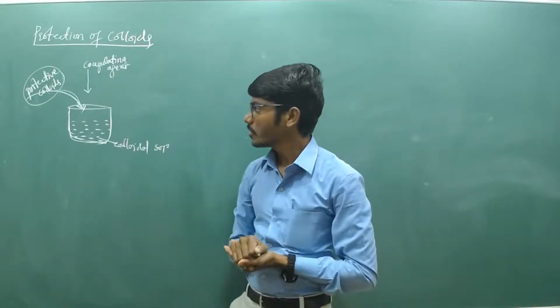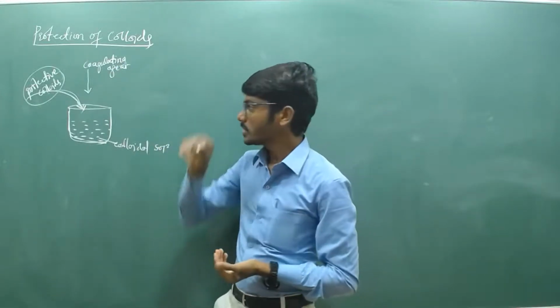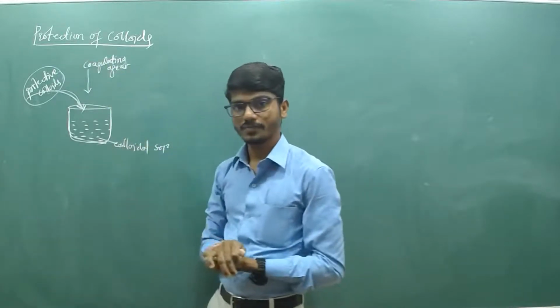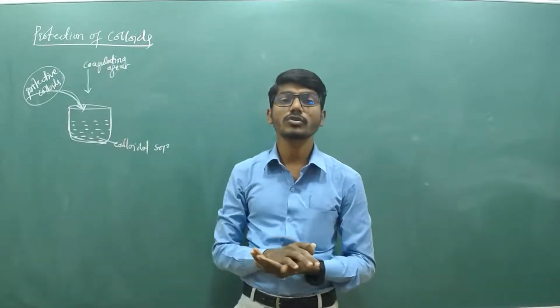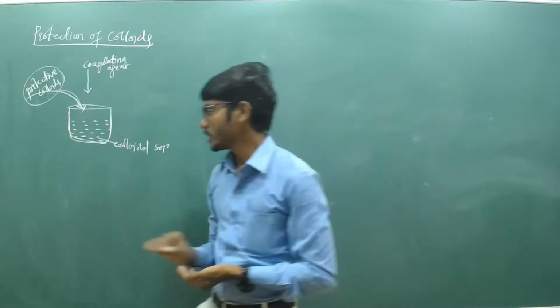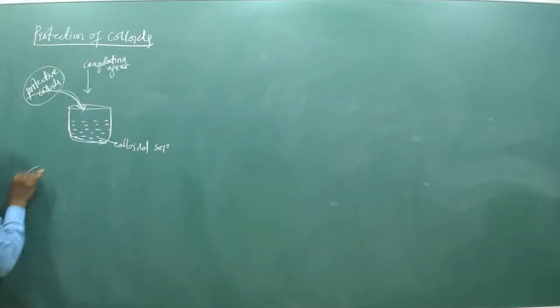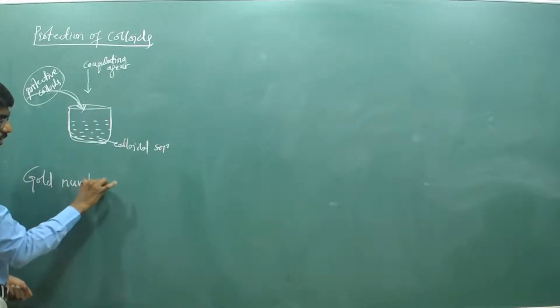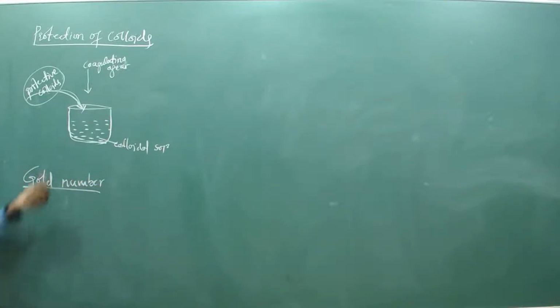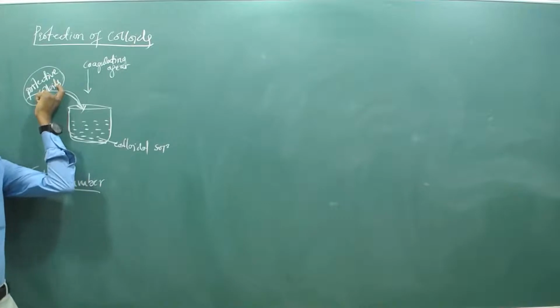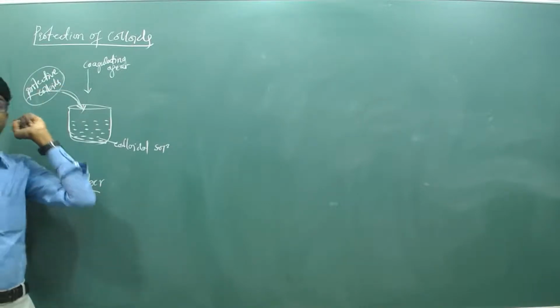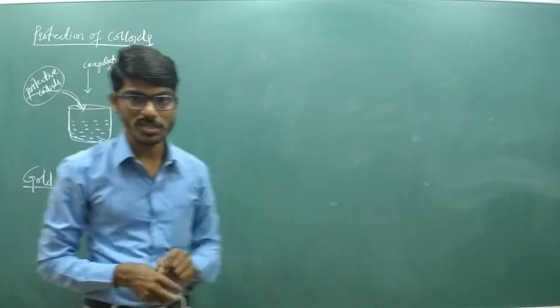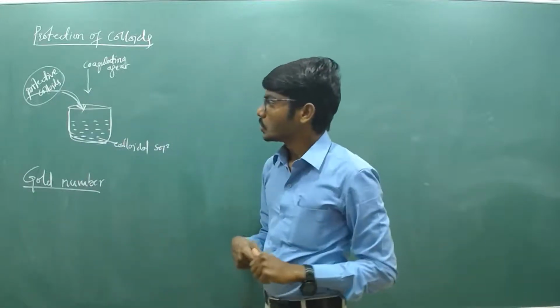Before the addition of coagulating agent. So this is called protection of colloids. So in this part, they can ask about the gold number. So here, gold number. Gold number is nothing but the amount of protective colloids in milligrams required to prevent